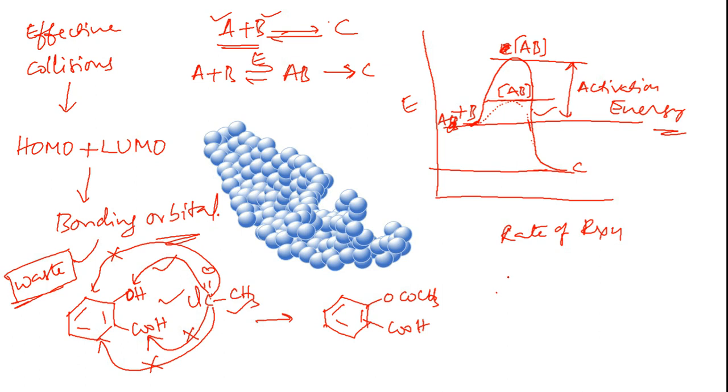Let's say you have hydrogenation by using platinum or palladium catalyzed hydrogenations. What happens is, this platinum or palladium holds on to the alkene via non-covalent bonds.